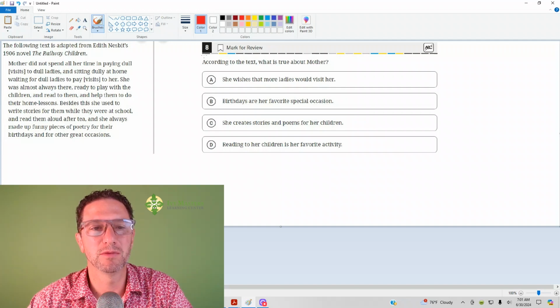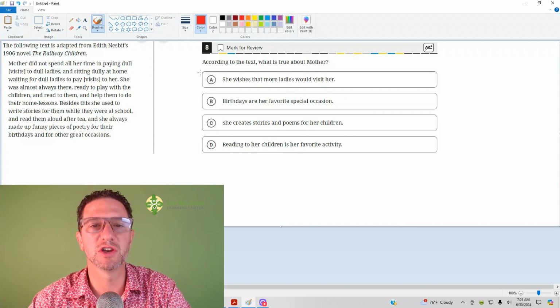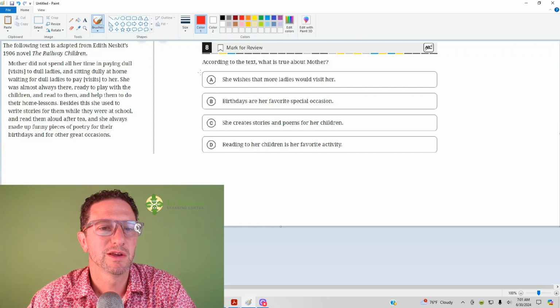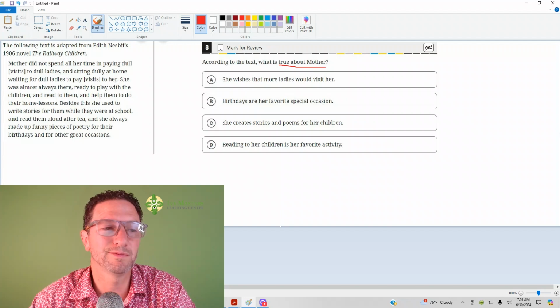Number 8 reads, according to the text, what is true about the mother? So this is a pretty generic reading comprehension question. You just gotta read and answer the question. Still, always read the question first. You wanna see what we're looking for.